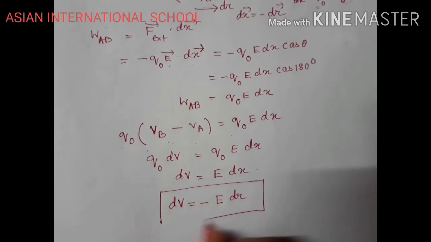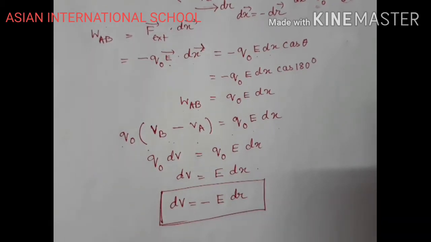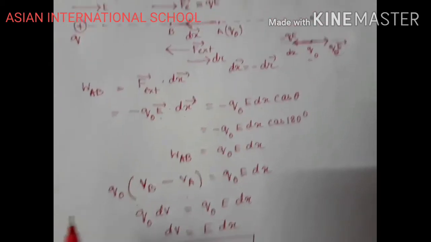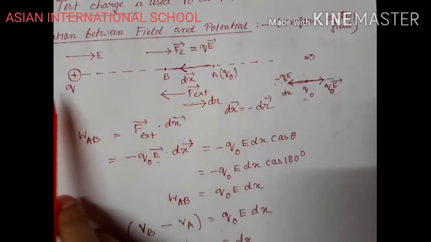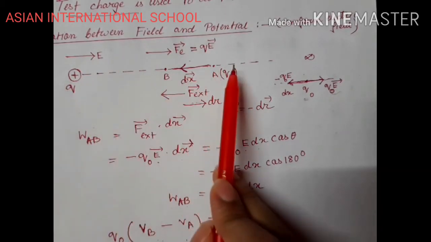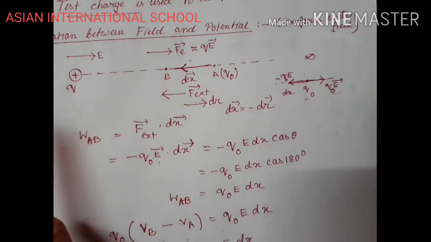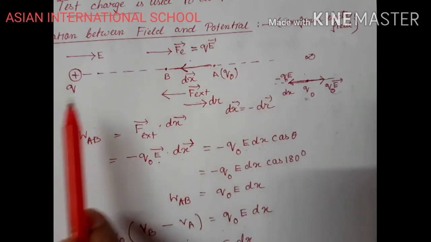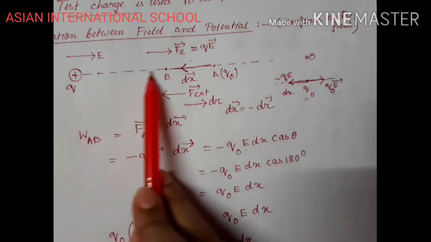This is the relation between electric field and potential, and this is known as the negative gradient of potential. That means I can write dV by dr equals minus E, right? That means if I move in the direction of electric field, along the position vector from a plus q charge, my potential will keep on decreasing.